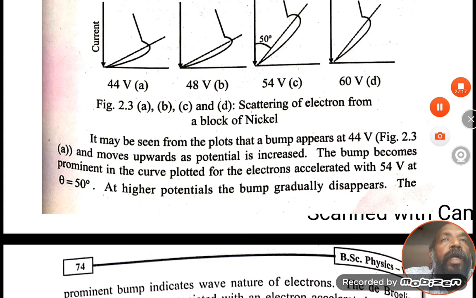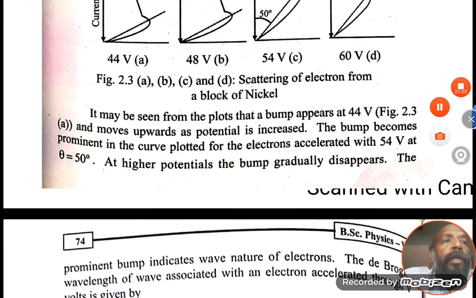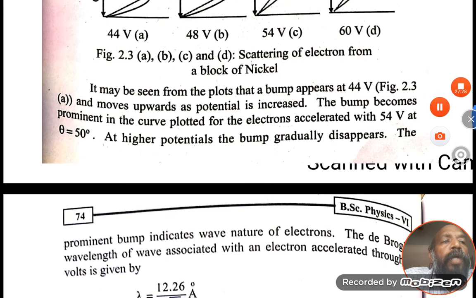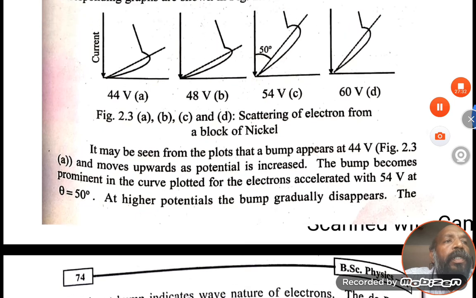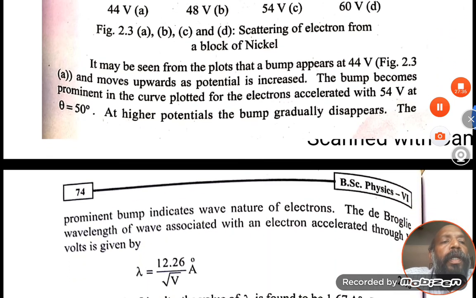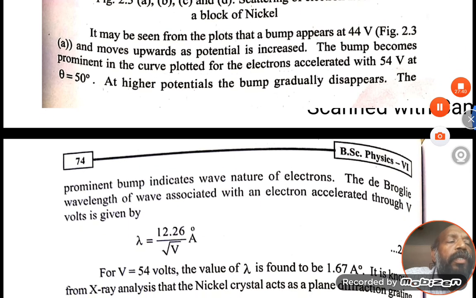Waves are associated with the moving particle. So here, at 54 volts at a 50 degree incident angle, the higher potential of the bump gradually disappears. The prominent bump indicates the wave nature of the electron. Prominent here means the maximum diffraction.